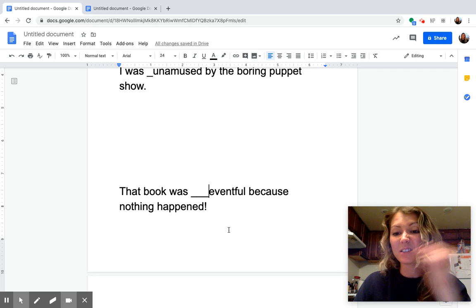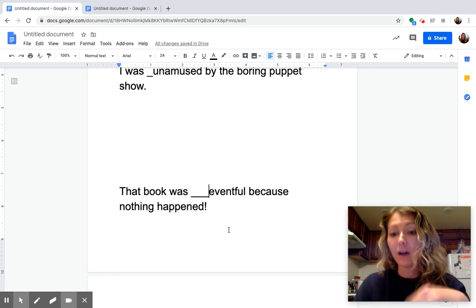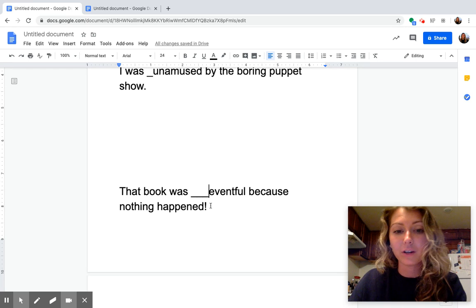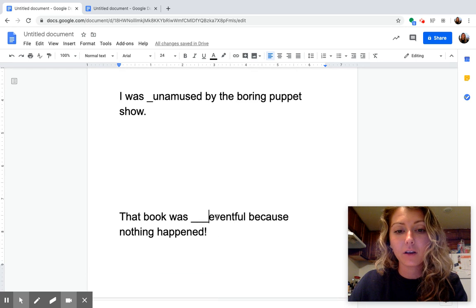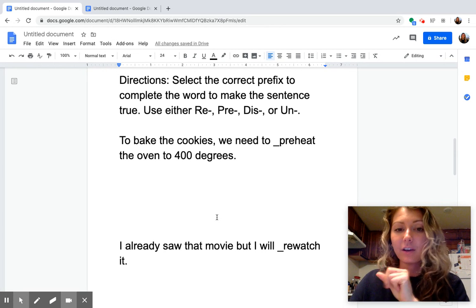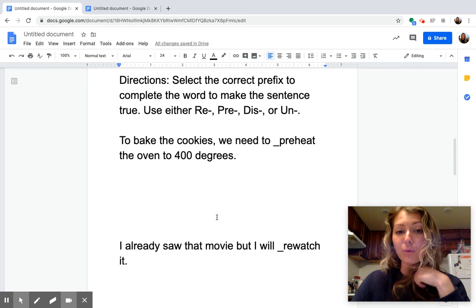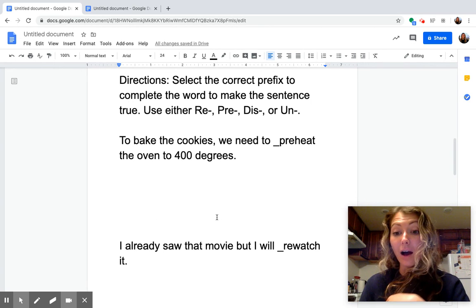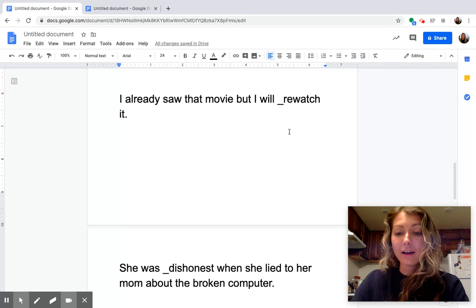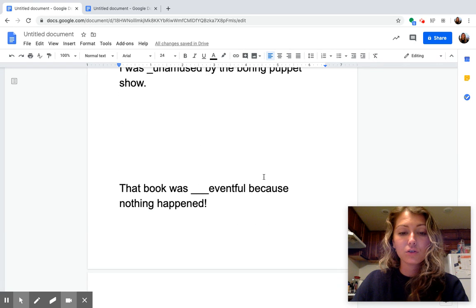No, it means it was not eventful. Again, we need a prefix that tells the opposite meaning of the root word eventful. What are our 2 prefixes that tell the opposite meaning of the root word that mean not?